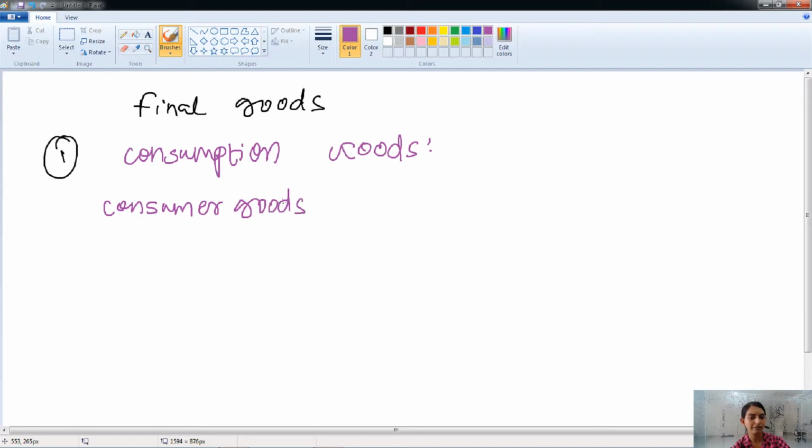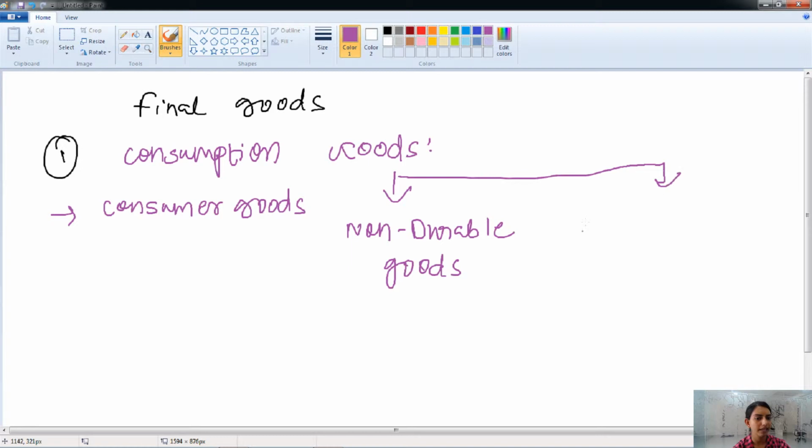The goods finally consumed by the consumer at the end are known as the consumption goods. Here the consumption goods are also divided into two types: the non-durable goods, and the second one is the durable goods.